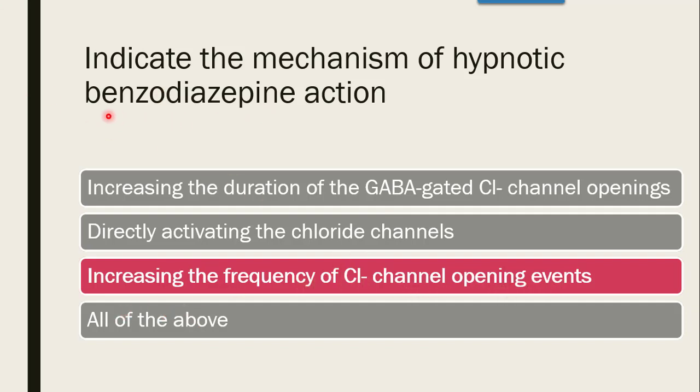The benzodiazepines and barbiturates act by the same mechanism, only the difference is benzodiazepine increases the frequency of chloride channel opening, whereas barbiturates increase the duration of chloride channel opening. The correct answer is increasing the frequency of opening.